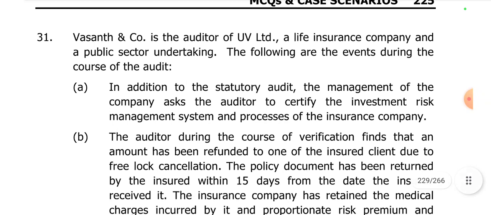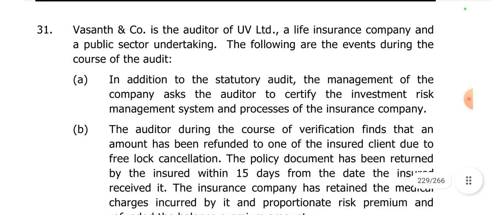So we had some 10 MCQ questions, 20 MCQ questions and 10 new case-based scenarios from CA Final Audit. So let's go through the first question. The 31st case study from CA Final Audit MCQs and case-based scenarios booklet.